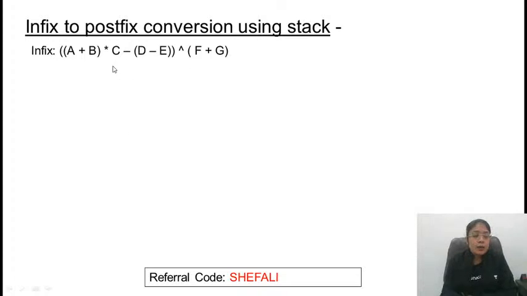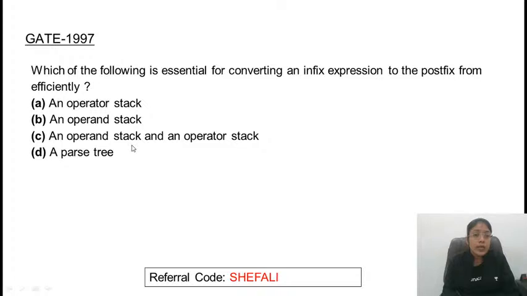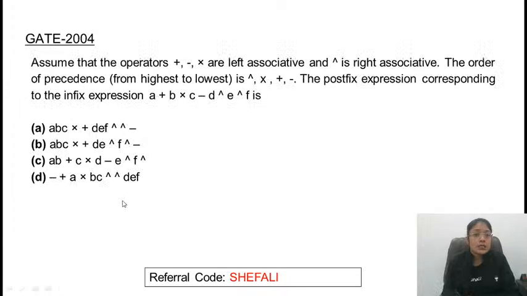Using stack brackets वाला जो concept है, I have discussed with you how to consider the brackets. Using stack, you need to convert this and see if you are getting the correct answer. This is one problem. You can take the screenshot of this. This is previous year GATE question. You can attempt this question. This was asked on infix to postfix conversion. This is another question. Similarly, you have to try out all the questions based on infix to postfix conversion.